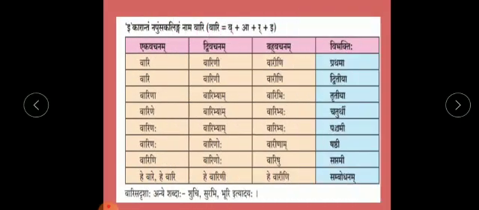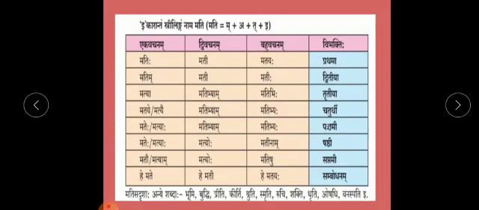In the Mati table, we can find the forms of words like Matihi, Bhumihi, Bhumi, Bhumayah, Prathama, likewise.